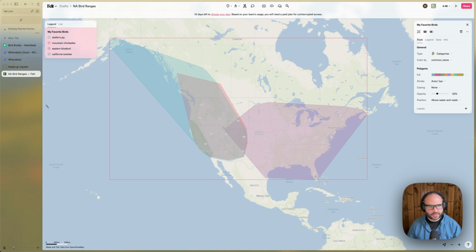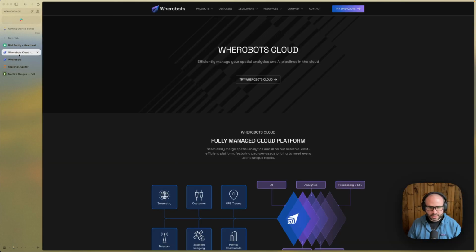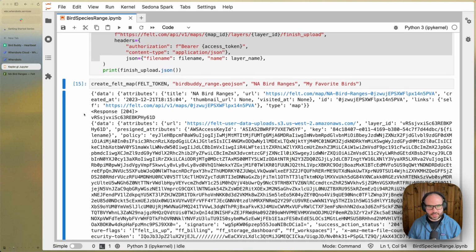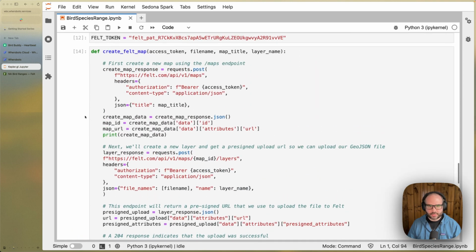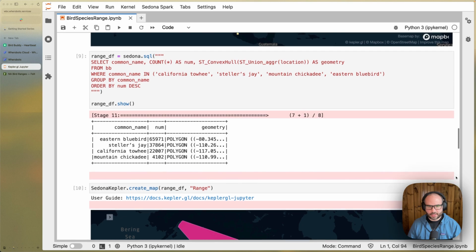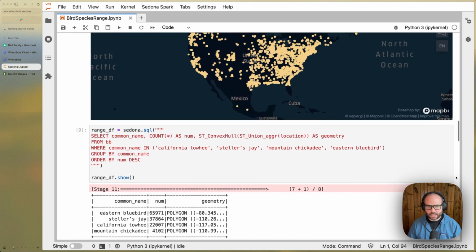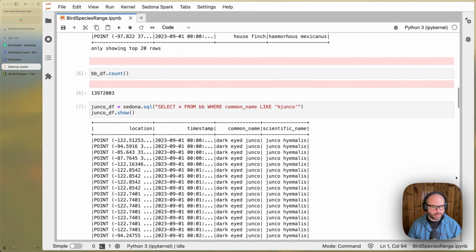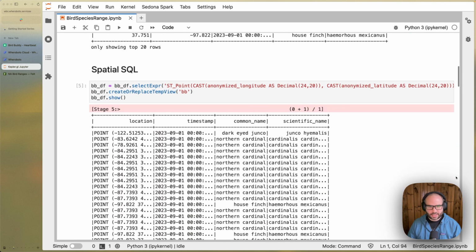So we saw how to get started with Wherobots Cloud. We saw how to take advantage of the file management based on S3 in Wherobots. And we saw some examples for using Spatial SQL and some visualization opportunities to analyze geospatial data in Wherobots Cloud.